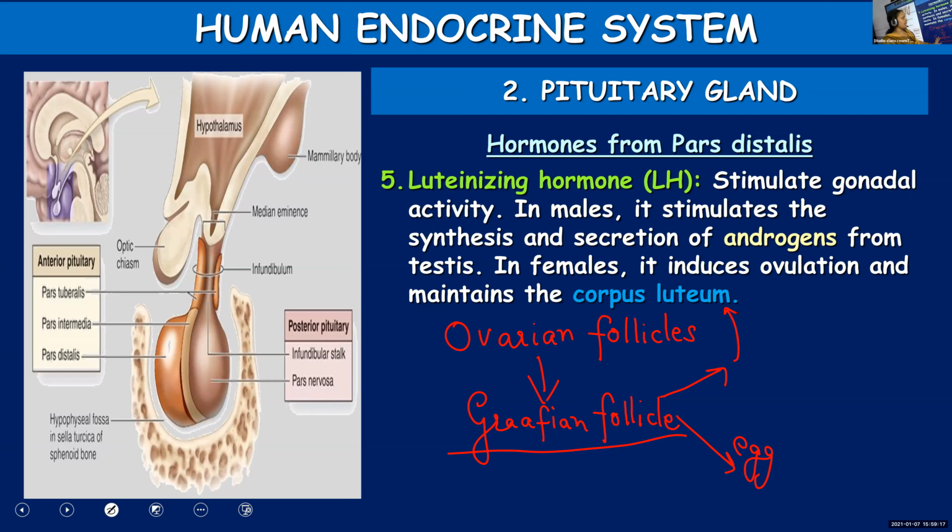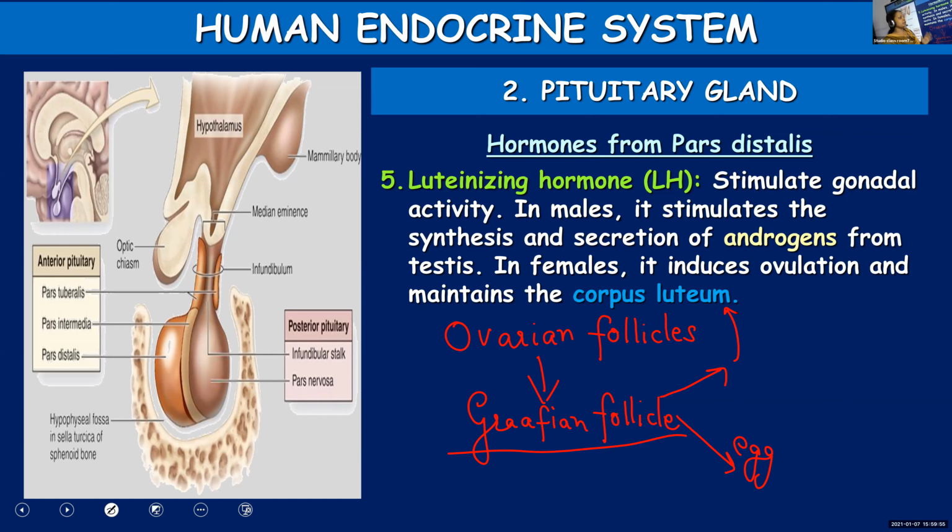I'll repeat it once again. Once again from the beginning, I will say luteinizing hormone. It's found in both males and females. What I discussed about its role in males, I hope you have understood. It will stimulate the testes to synthesize and release different male hormones. So that is about its function in males. And in females, it carries out two major functions. One is it will promote ovulation, induce ovulation, and maintain corpus luteum.